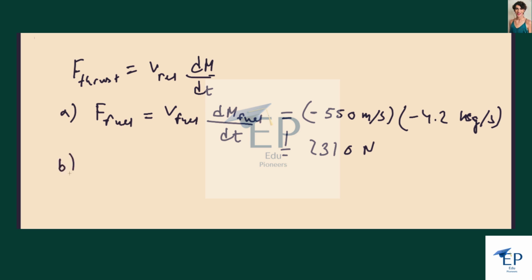In part B, F of air, that's a bit trickier. It's, again, relative velocity times rate of change of mass. But here there are two components. One is due to the air itself, so that's the velocity of the spacecraft in air times the rate at which air mass is added by the air.